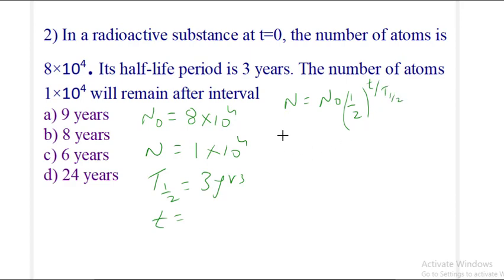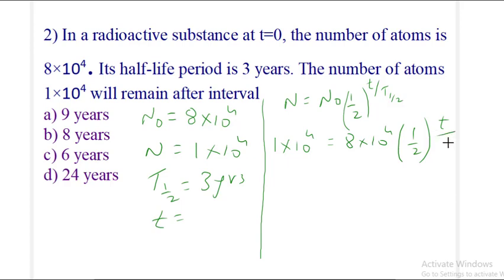N is given: n is 1 into 10 raised to 4, n0 is 8 into 10 raised to 4. Then I just write t half, which we have to find, and t half is 3 years. So we just take this 8 here. 10 raised to 4 and 10 raised to 4 will get cancelled out, so what we have is 1 upon 8.